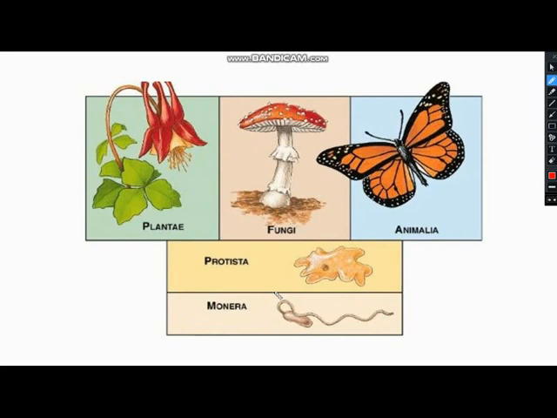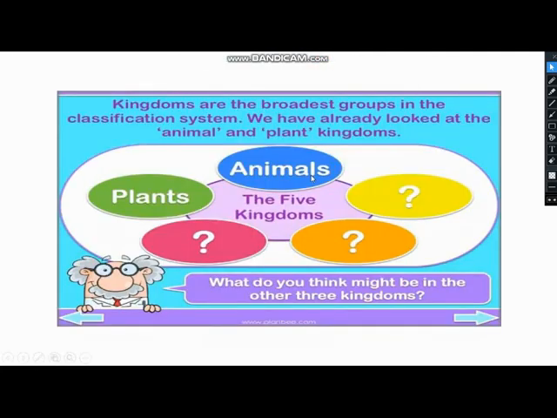If an organism is discovered that has characteristics similar to animals, it will be placed in kingdom Animalia. If an organism is discovered that has characteristics similar to monerans, it will be placed in kingdom Monera. So right now you have to remember that there are 5 groups into which organisms can be categorized.